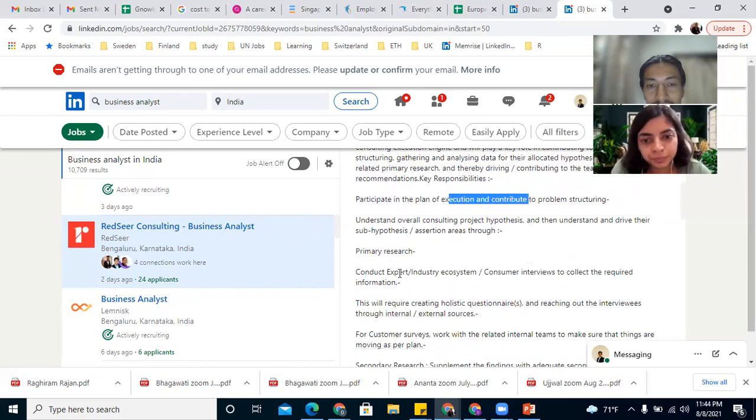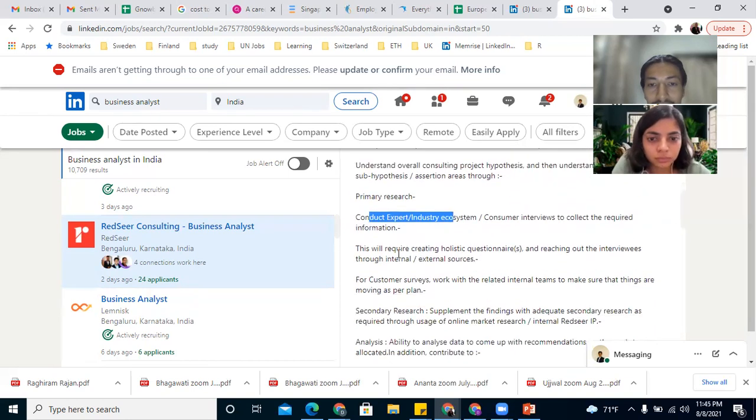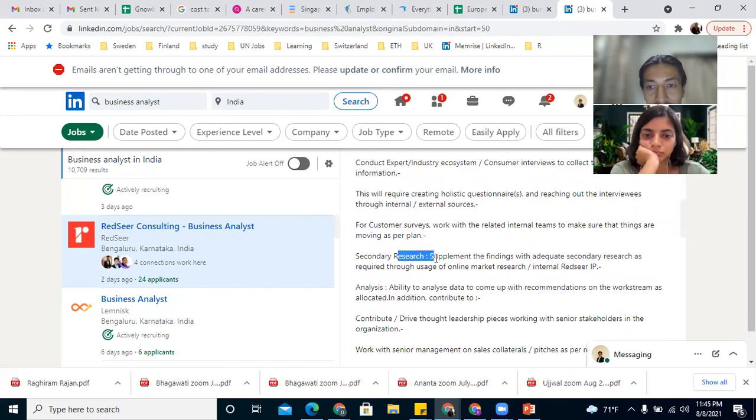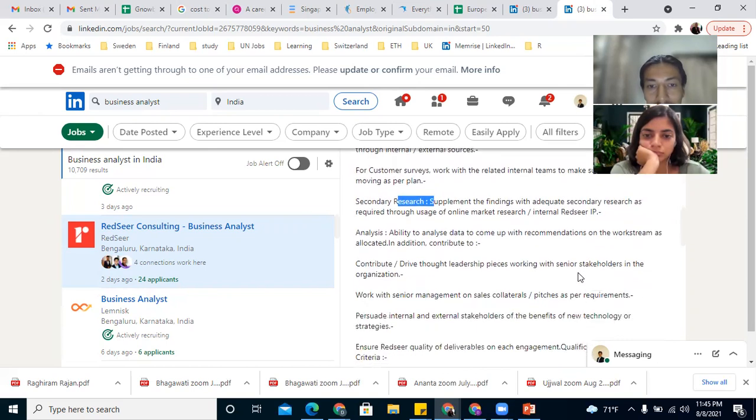Here it is asking for conducting primary and secondary research, because this is a consulting company: doing primary consumer interviews, reaching out to interviewees, secondary research, and analyzing data.